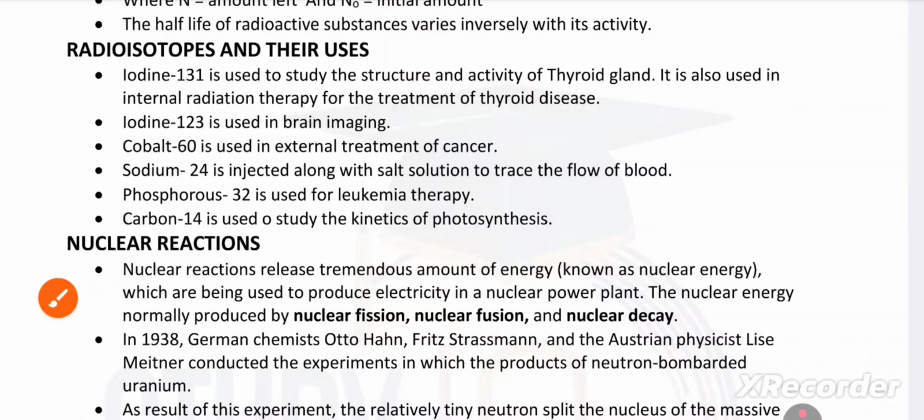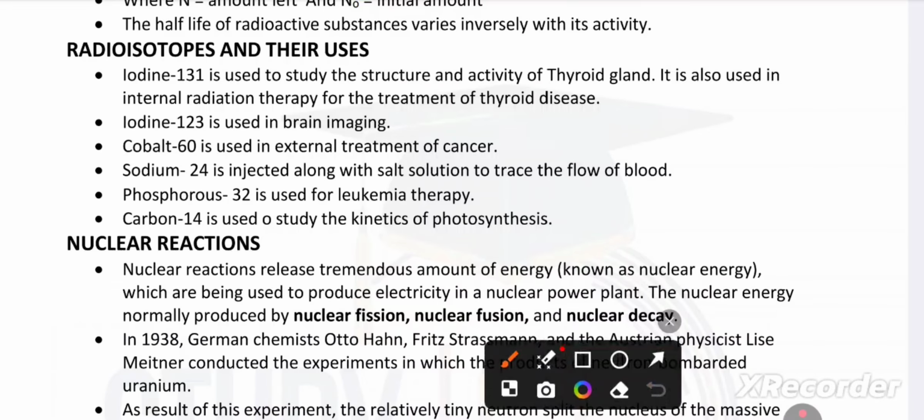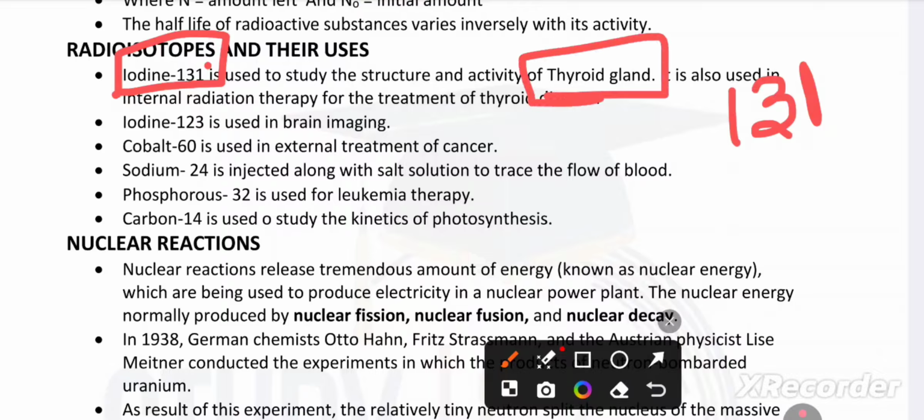Radioisotopes and their uses. Some of the radioisotopes are very important in the medical field and some other fields. Iodine 131 is used for the thyroid. We know the thyroid gland, we will use iodine.